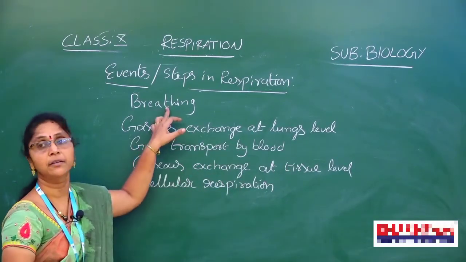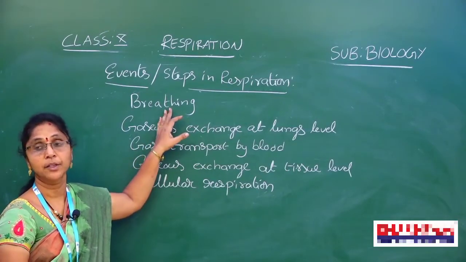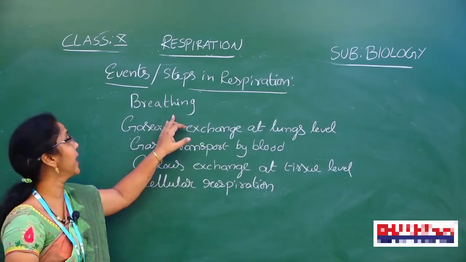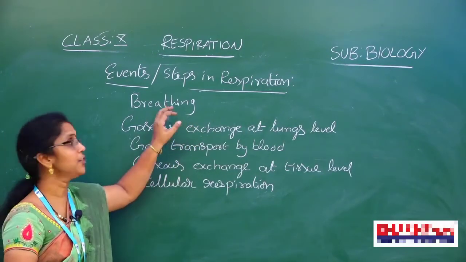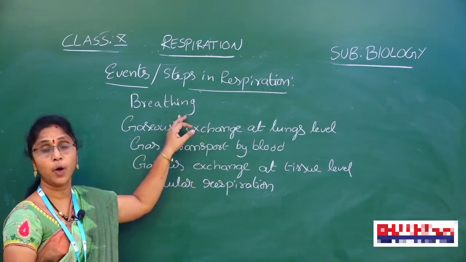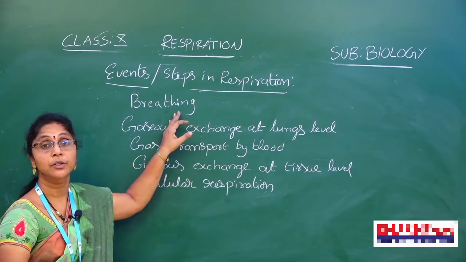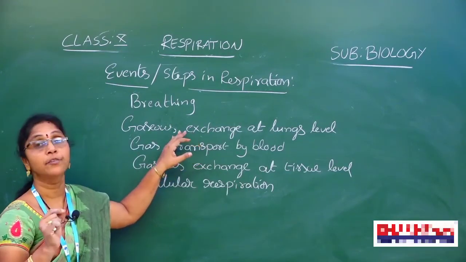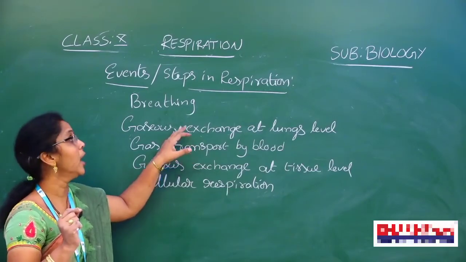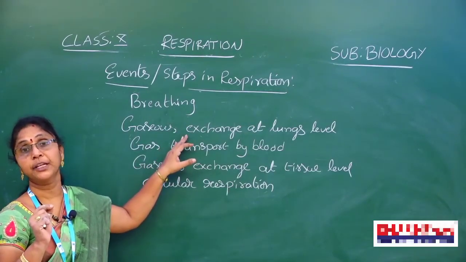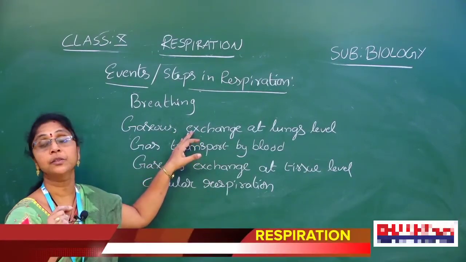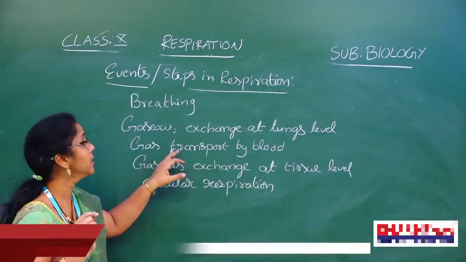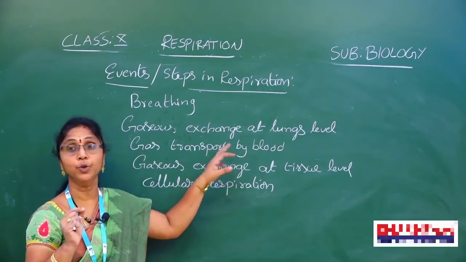Now, what is breathing? Exchange of gases. We have inhalation and exhalation of gases. The exchange of gases is called breathing. We take the gases, oxygen and carbon dioxide, from the nostrils to the lungs. In the lungs, the functional units are the alveoli. Up to that, we can see the gaseous exchange. Here, at the alveoli, after exchange of gases, these gases are transported by blood into cells.